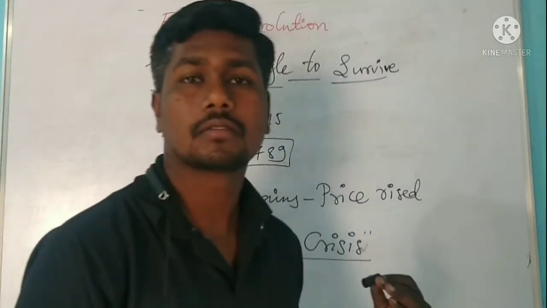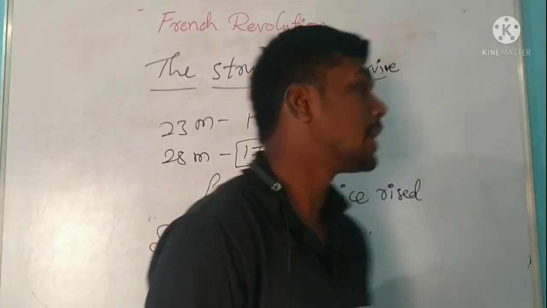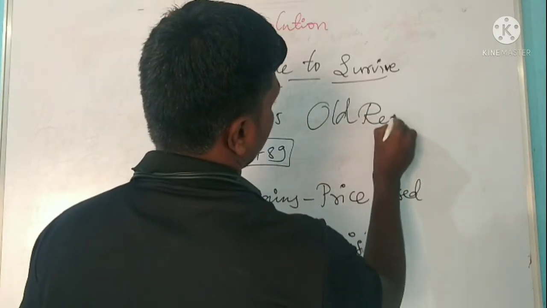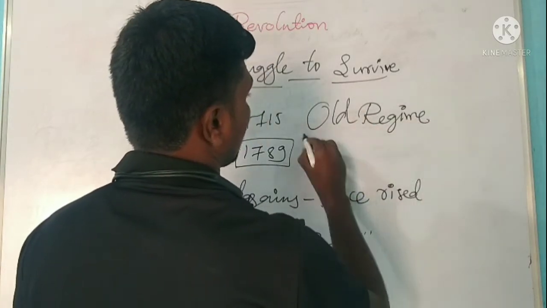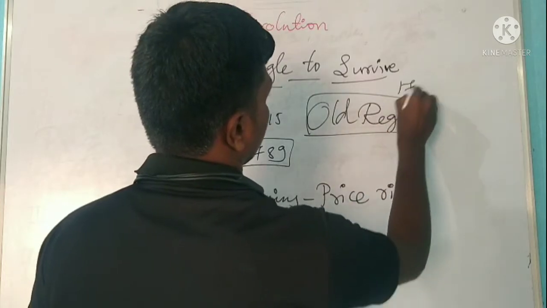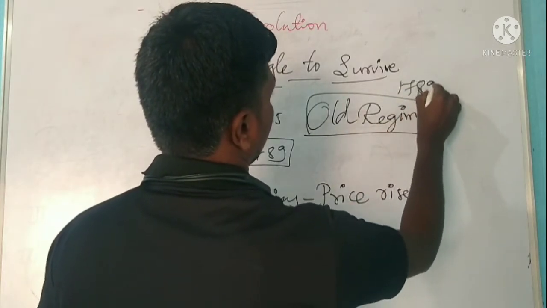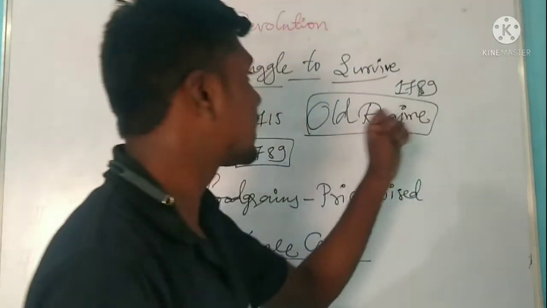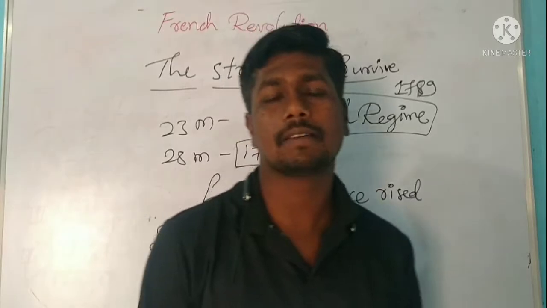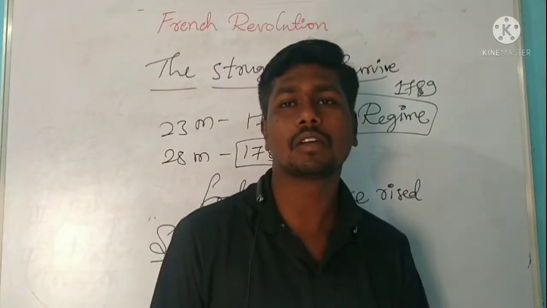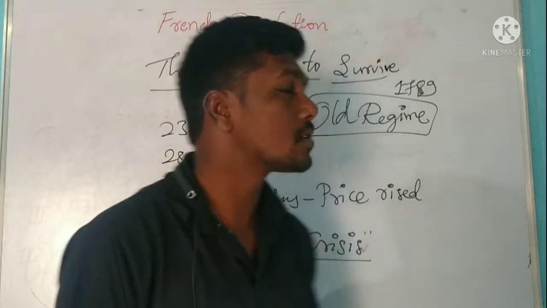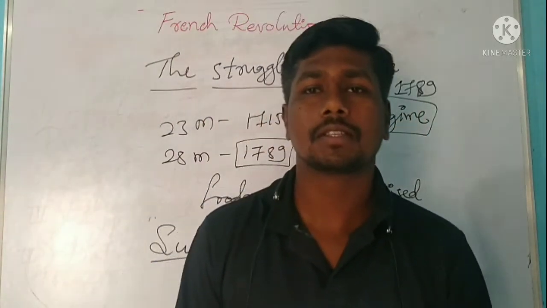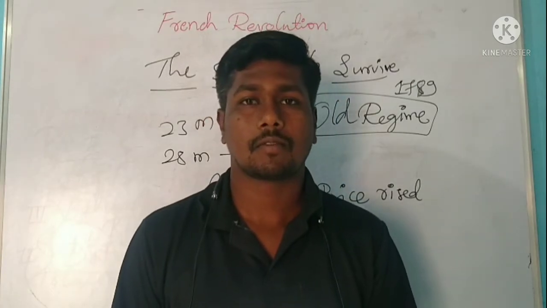And this is what happened in the old regime. Old regime means the period of the Bourbon family's rule till 1789. That was called the old regime. These are the things that happened in the old regime. A state-based society was also there during the time of the old regime. So this is the struggle to survive.